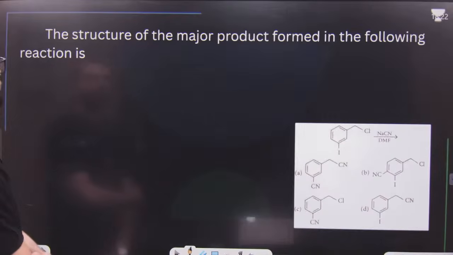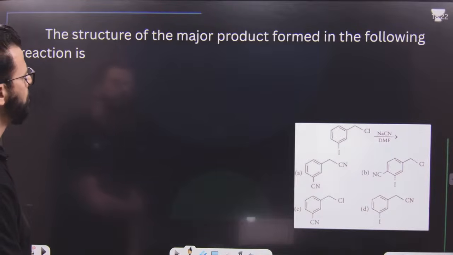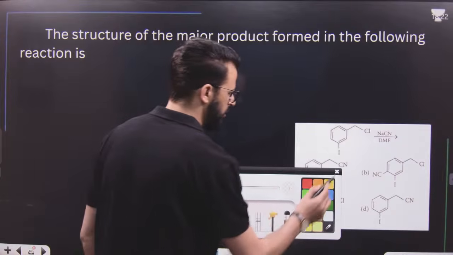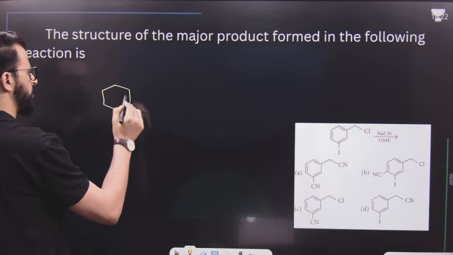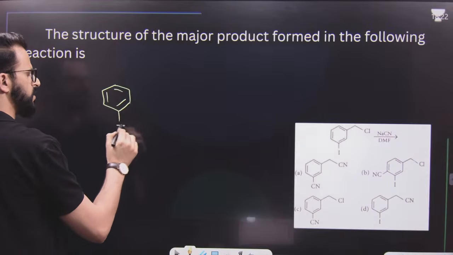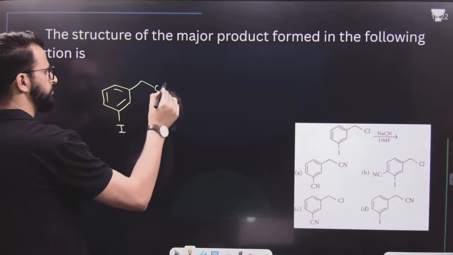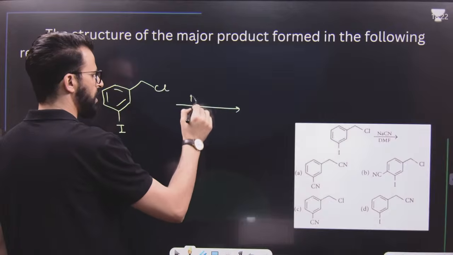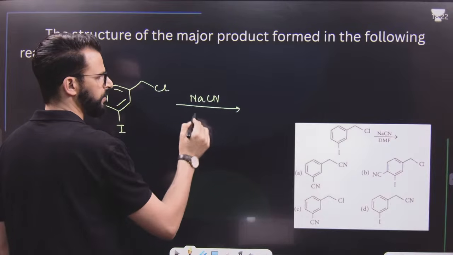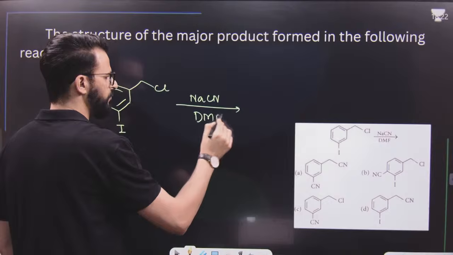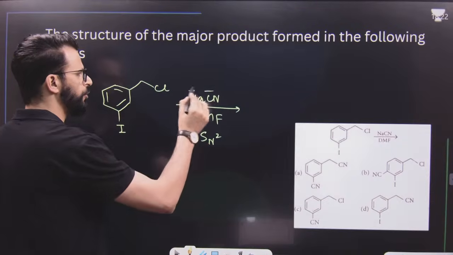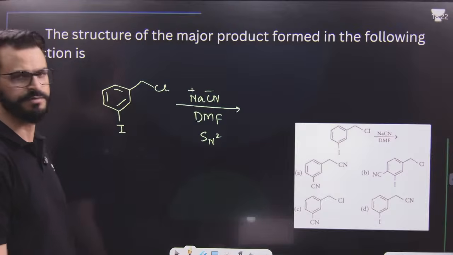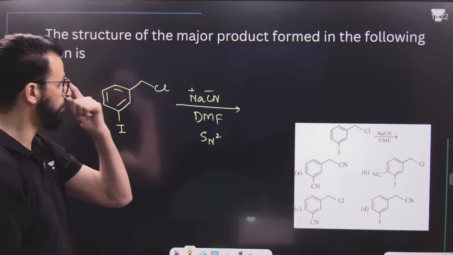Then we have another question. Structure of the major product formed in the following reaction is a very, very simple reaction. It is like this. NaCN in DMF, dimethyl formamide. That means it is simply SN2 reaction, because this is a strong nucleophile and this is a polar aprotic solvent. Polar aprotic solvent favors SN2 reaction.